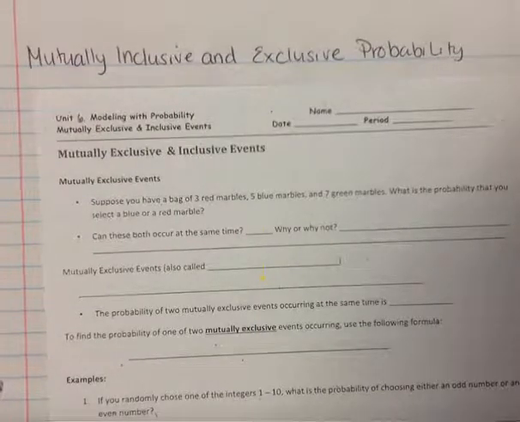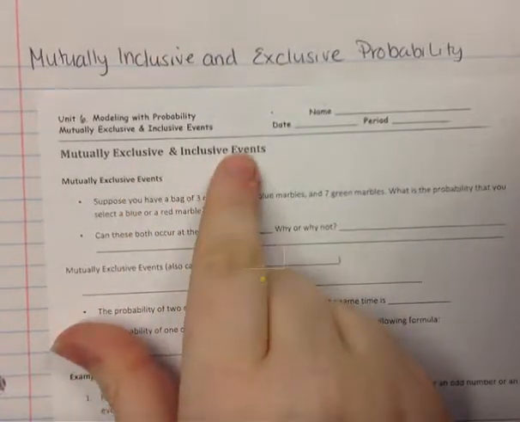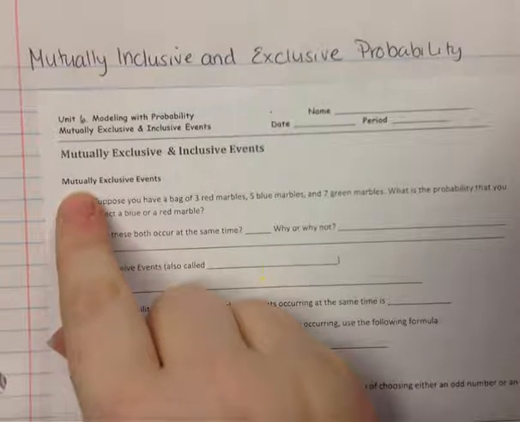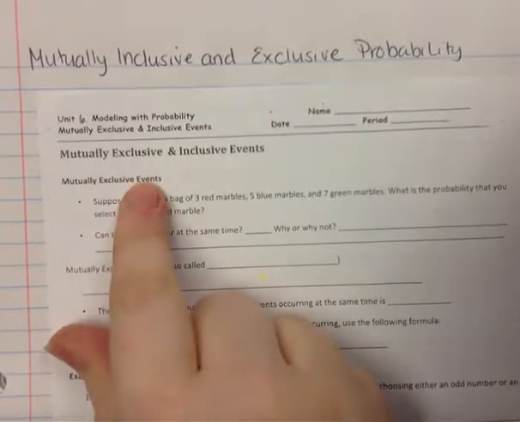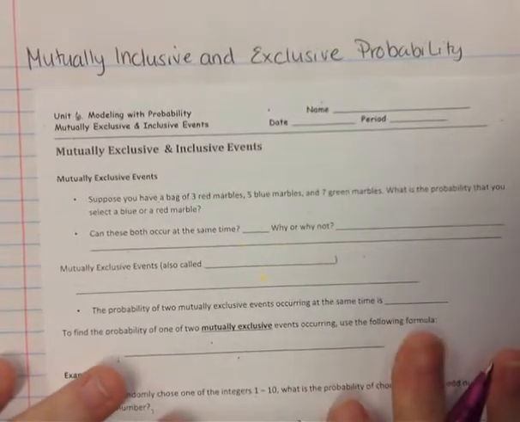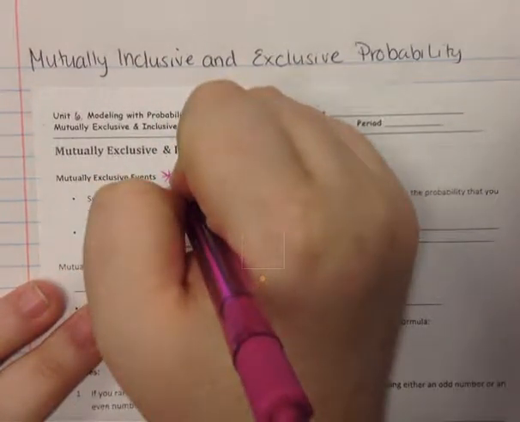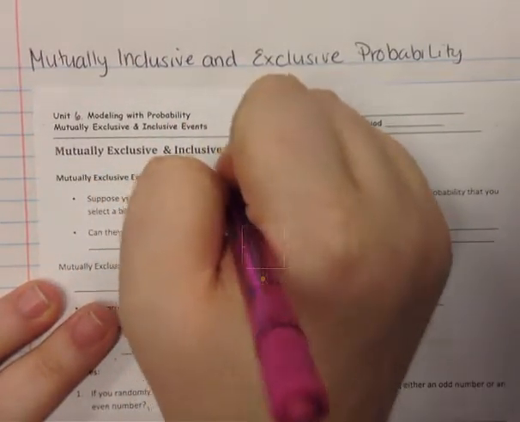This video is on mutually inclusive and exclusive probability. We're going to be dealing with mutually exclusive and inclusive events. The first one we're going to talk about is mutually exclusive events. Mutually exclusive events is when they are exclusive, that means that they cannot overlap each other. Exclusive means that there is no overlap.